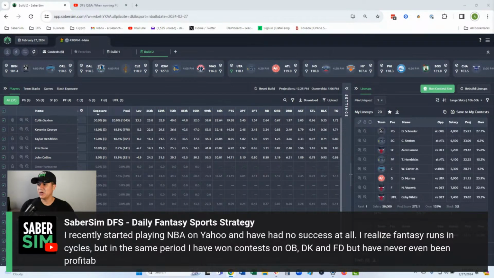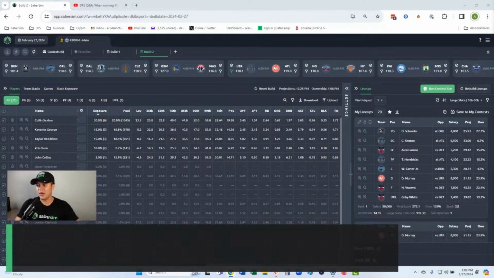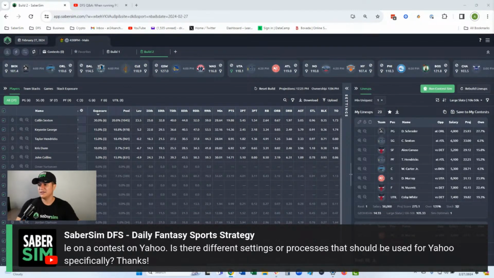Question says, I recently started playing NBA on Yahoo and have had no success at all. I realize fantasy runs in cycles, but in the same period, I have won contests on Owner's Box, DK, and FanDuel, but I've never even been profitable on a contest on Yahoo. Is there different settings or processes that should be used for Yahoo specifically? Thanks. Okay. I really wouldn't look at it this way.